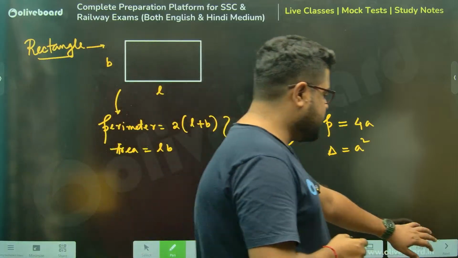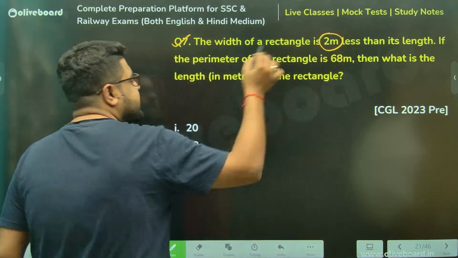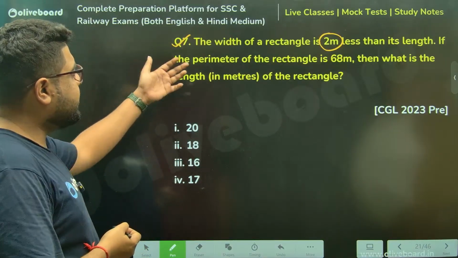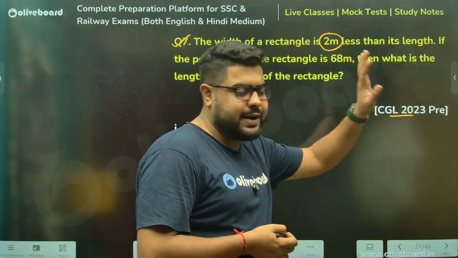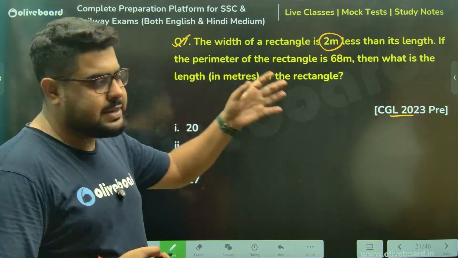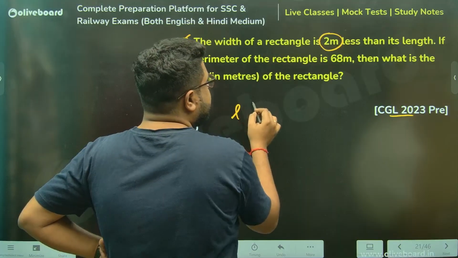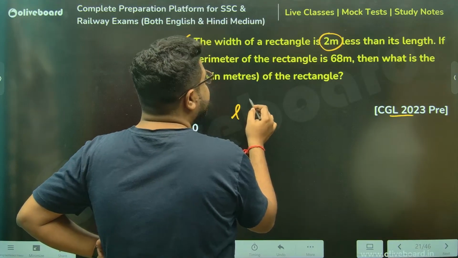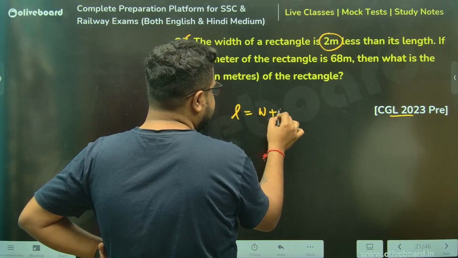Chalo, let's move to that question. Width of a rectangle is this much less than its length. If the perimeter of the rectangle is this, what is the length of the rectangle? Question from CGL 2023. Absolute basic, a 10-seconder. So width is length minus 2, meaning length is width plus 2.